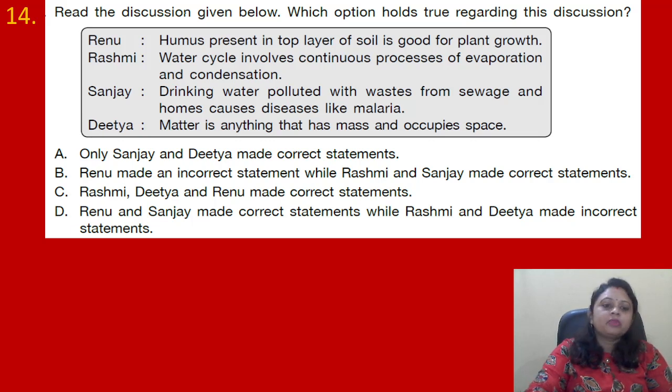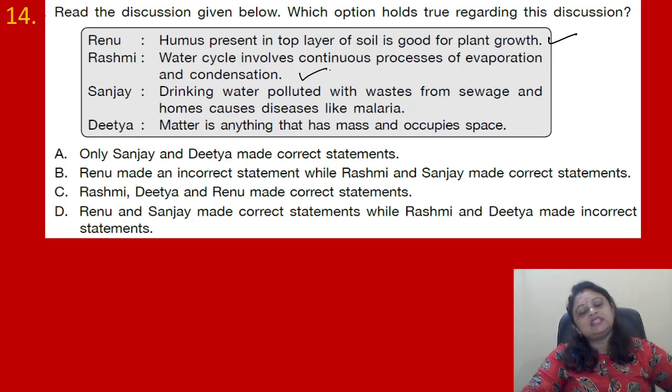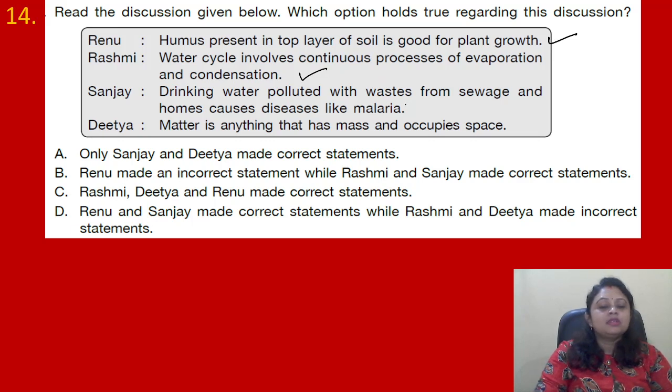So here, what are the statements given? Renu: humus present in top layer of the soil is good for plant growth. Yes, it is correct. Then Rasmi: water cycle involves continuous process of evaporation and condensation. Yes, this one is also correct. Sanjay: drinking water polluted with waste from sewage and homes causes diseases like malaria.